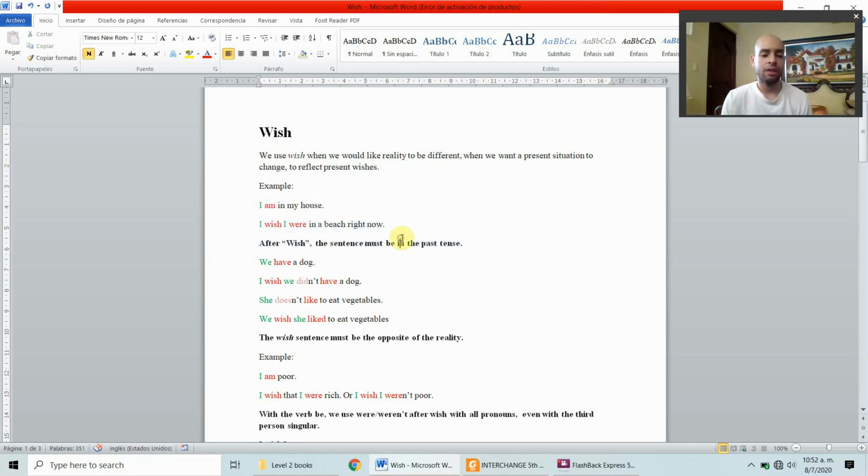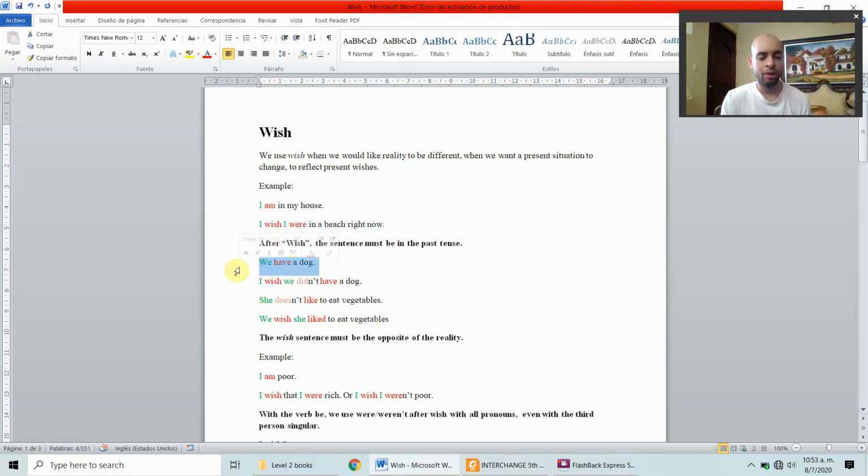After wish, the sentence must be in the past tense. So, this part here, after wish, of course, I wish. So obviously in the present, in the simple present. In this part, turns into the simple past. You have to write, after which you have to write the sentence in the simple past.